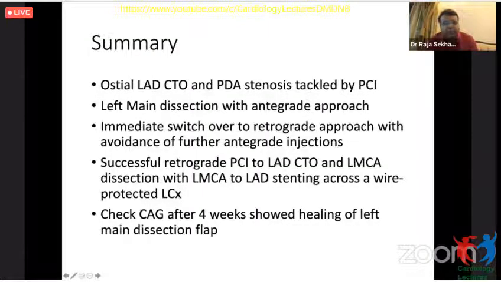doing quite well. So in summary, this was a patient with an ostial LAD CTO and a PDA stenosis, which is tackled by PCI. She had a left main dissection with the antegrade approach and an immediate switch over to the retrograde approach, with avoidance of further antegrade injections, and this enabled a successful retrograde PCI to the LAD CTO and LMCA dissection with LMCA to LAD stenting across a wire protected LCX. A check angio done after 4 weeks showed healing of the left main dissection flap, and currently the patient is on good follow-up and asymptomatic so far. Thank you for your patience here.